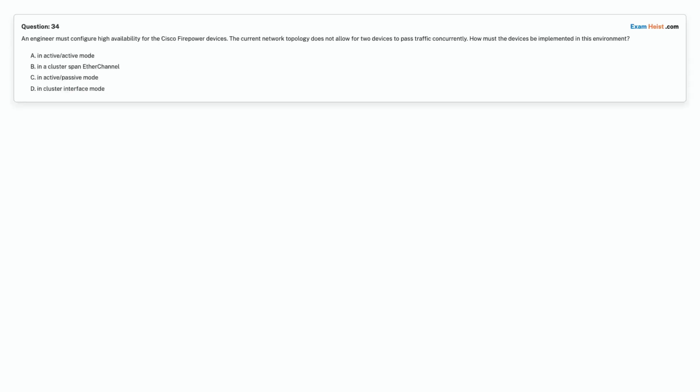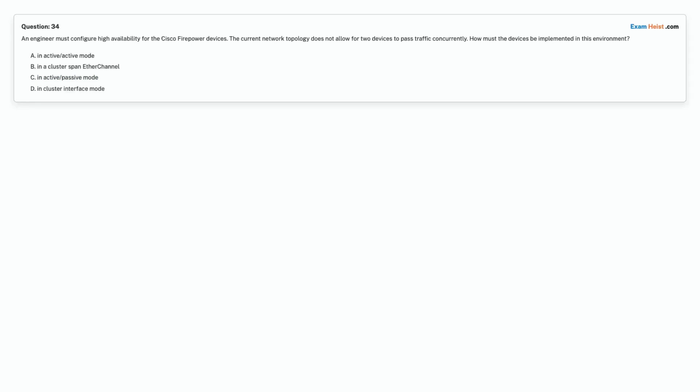Question 34. An engineer must configure high availability for the Cisco Firepower devices. The current network topology does not allow for two devices to pass traffic concurrently. How must the devices be implemented in this environment?